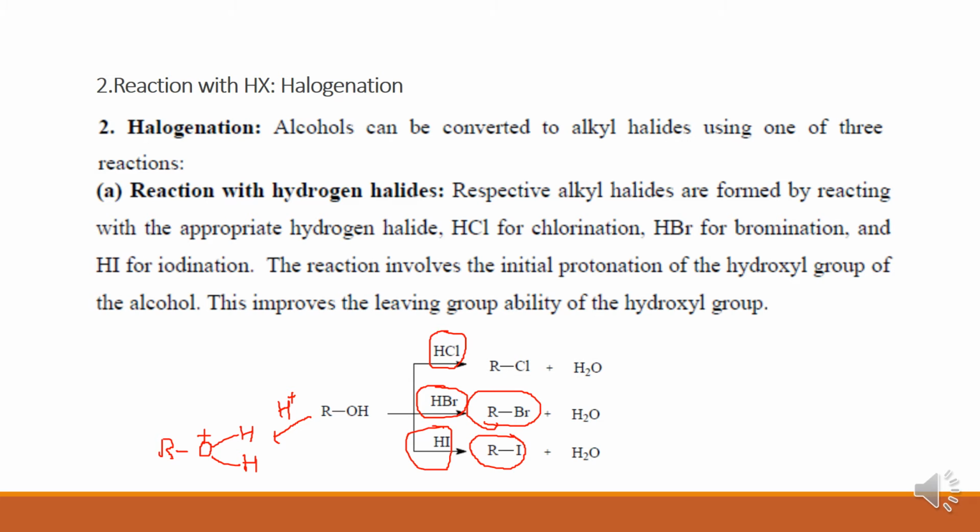This protonation improves the leaving group ability of hydroxyl groups. It increases the leaving capacity of the hydroxyl group of alcohols by protonation. So this is the mechanism. By this way, via this protonation, halogenation of alcohols takes place.